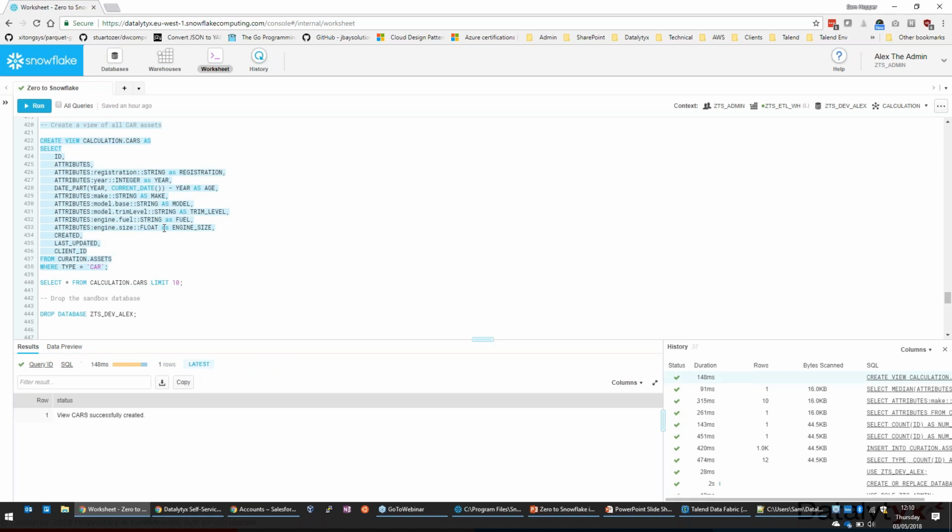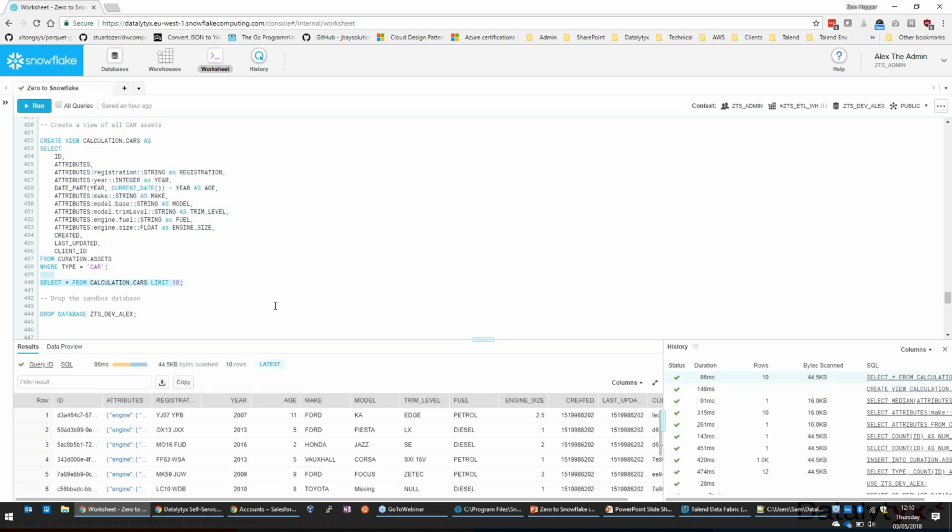If I run that now and then interrogate that view, you'll see we've now got columns for things like year, age, make and model, trim level. They're all broken out. So if we now hooked up our Zoom data platform to this table, we could do analytics on the data that was previously unavailable to us because it was hidden within those JSON objects. So we've brought that out into a view, and if views aren't performant enough, you can push this into a table as well and work with it that way.